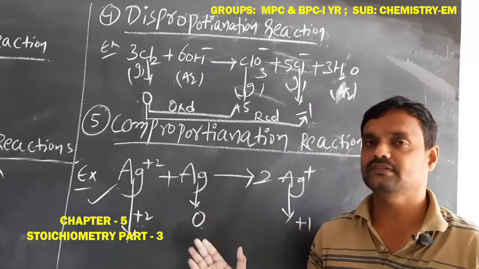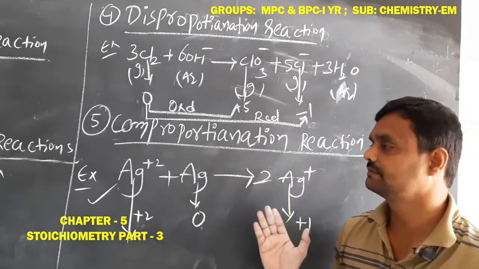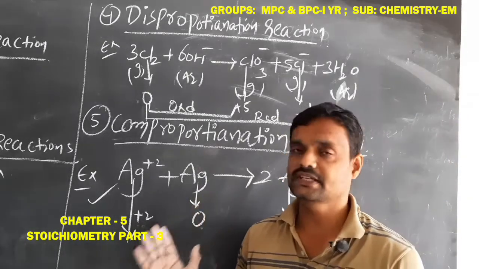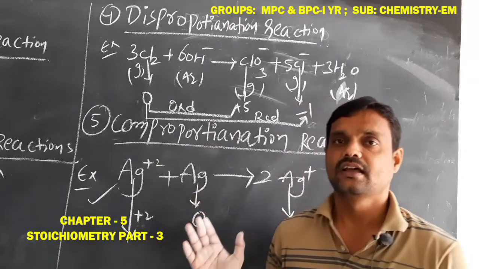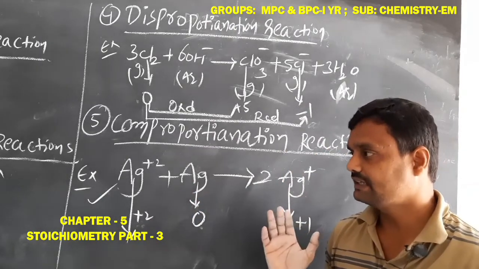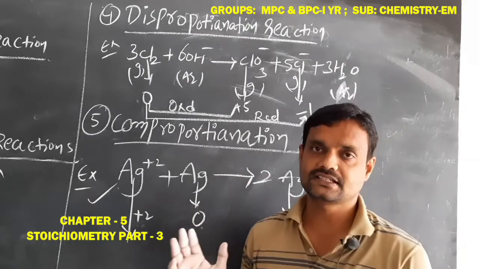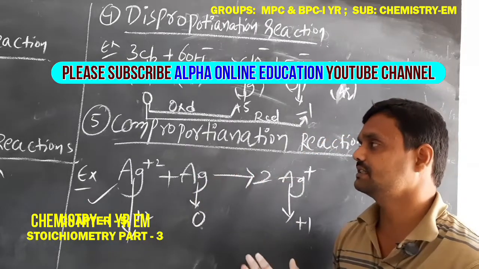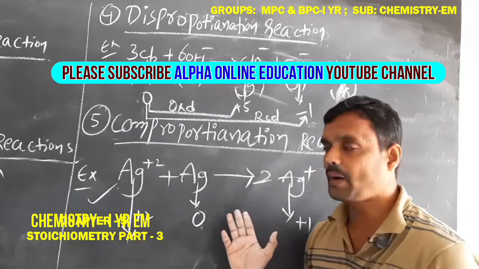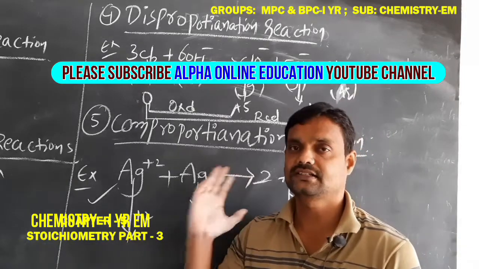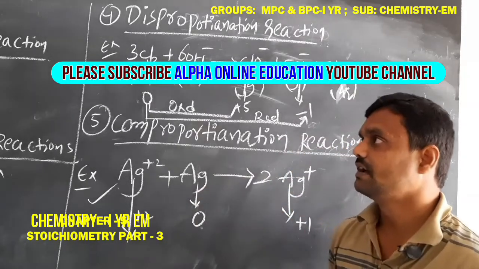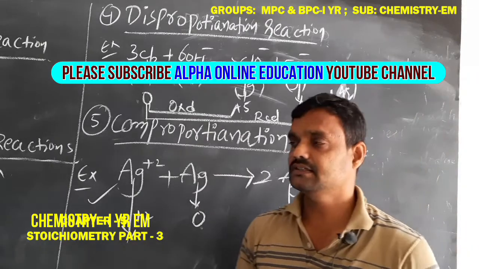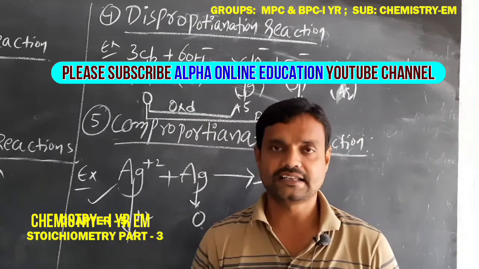There are 5 types of redox reactions: one is chemical combination, then chemical decomposition, displacement reactions, disproportionation reaction, and the final one is the comproportionation reaction. These are the total 5 types of redox processes or redox reactions.